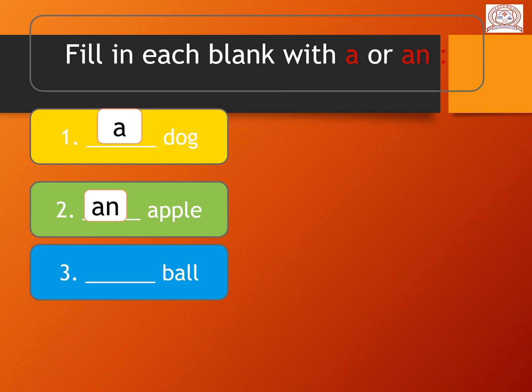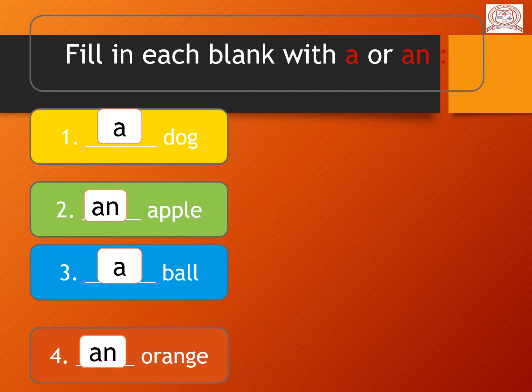Third, dash ball. So the B is a consonant sound. So that's why we use here A. Fourth, dash orange. O-R-A-N-G-E, orange. So the O in orange is a vowel sound. So here we are using AN. Now fifth, dash ear. E-A-R, ear. So which word are we going to use here? A or AN? We use here